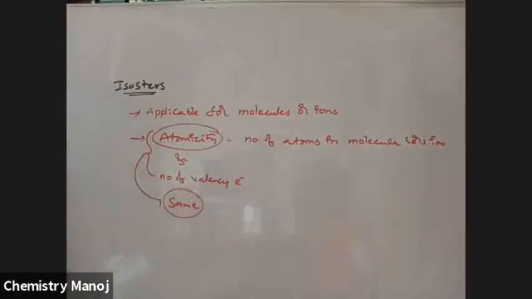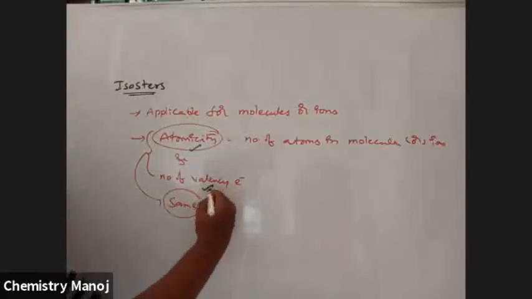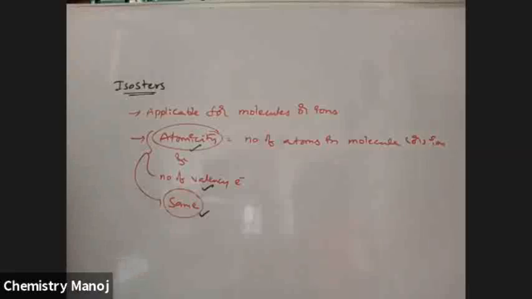Very, very important. For isosters, atomicity and the number of valence electrons are the same.